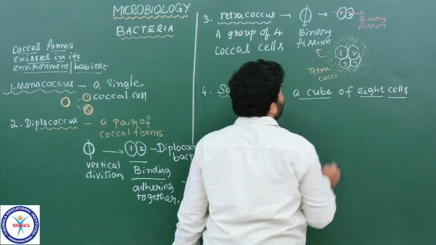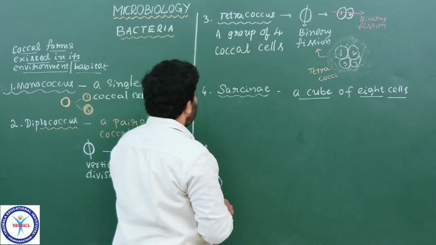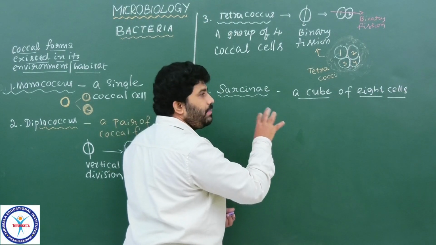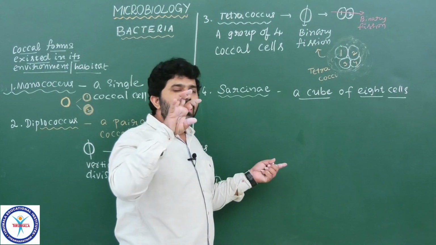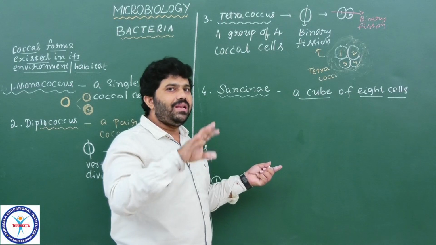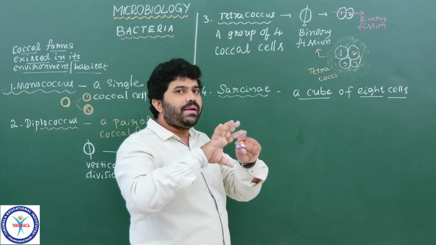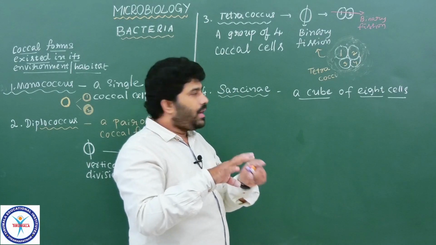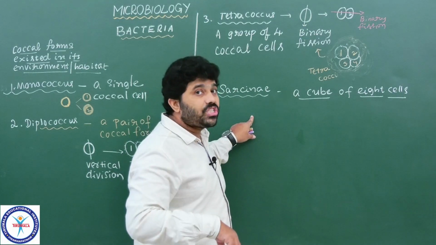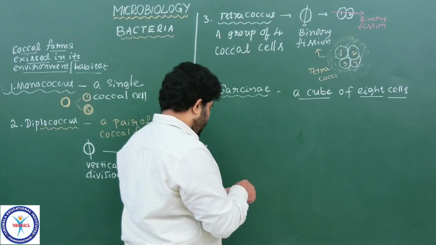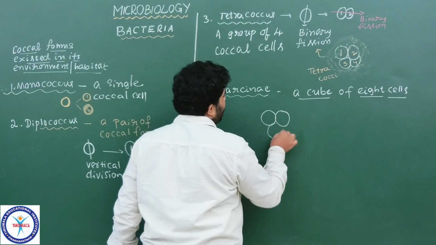It is a cube, or a group, of 8 cells in a systematic arrangement. We see a systematic shape here. All those 8 cells bind together and make a cube-like appearance. That is what we are calling Sarcinae. Initially a single coccus, or bacterial cell, divides continuously by binary fission, then finally makes a systematic arrangement in a particular shape like a cube which contains 8 cells. That particular condition of these colonies or existing forms of cocci is called Sarcina. Please remember, the structure is like this. The Sarcina structure is like this. Please draw the diagram.